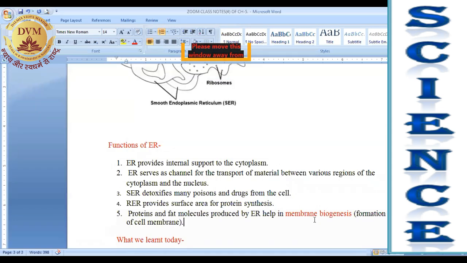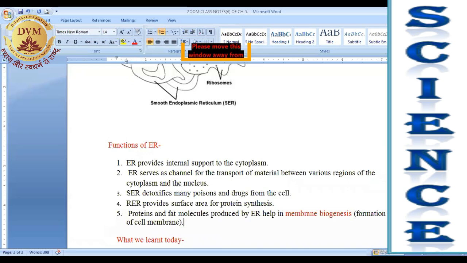So you have to take a protein and fat rich diet, especially a protein rich diet, for the growth of new cells, for the growth of your body. Is that clear? So please add more proteins in your diet, which help in the formation of new membrane, new cells in your body, right?